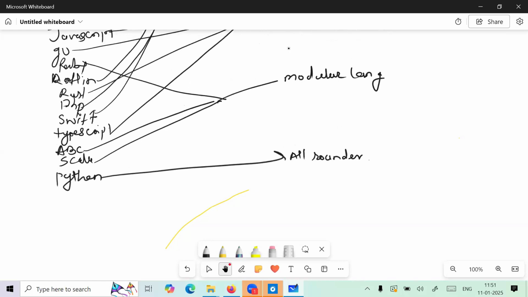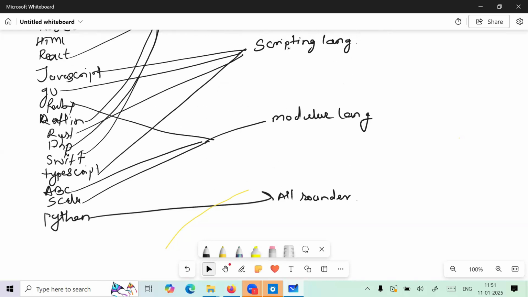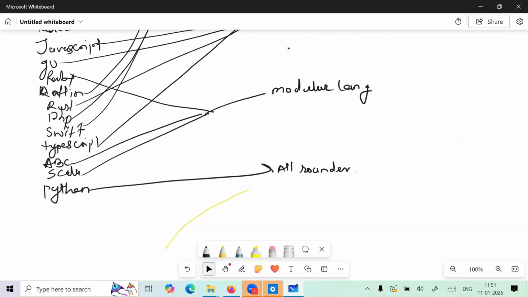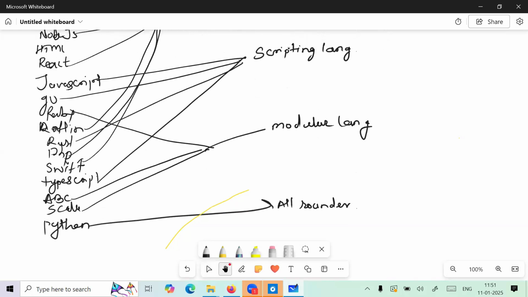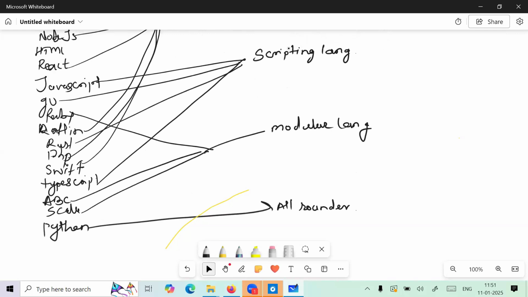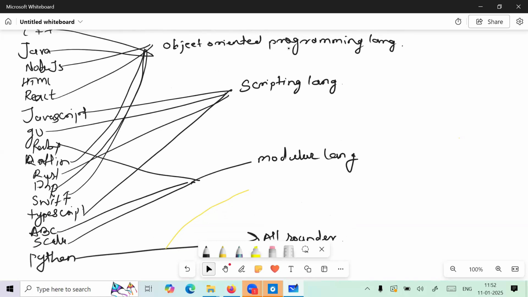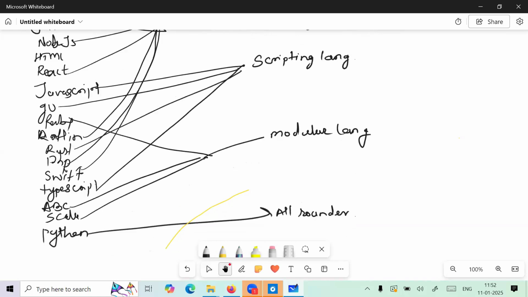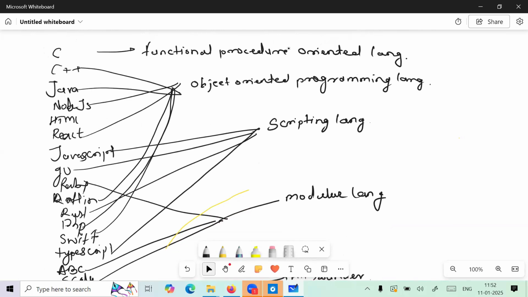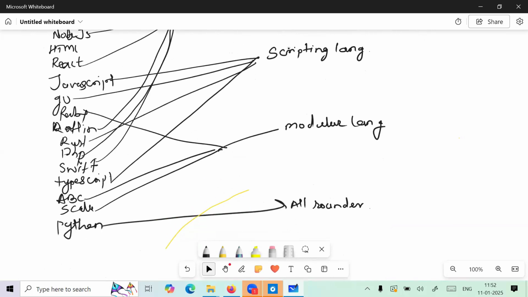What is that, sir? You said that in the IT world there are four kinds of programming languages, and you have written one word here, all-rounder. All-rounder is nothing but, guys, Python has each and every feature of all the programming languages. Python is an object oriented language, Python is a scripting language, Python is a modular language, and Python is functional procedure oriented as well.